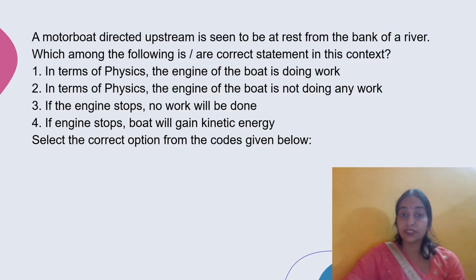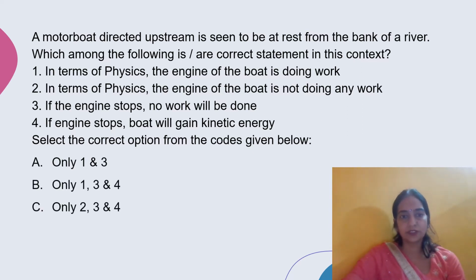In terms of physics, the engine of the boat is not doing any work. 3. If the engine is stopped, no work will be done. 4. If the engine is stopped, the boat will gain kinetic energy. Select the correct option from the given codes. Only 1 and 2 are correct. Only 1, 3 and 4 are correct. Only 2, 3 and 4 are correct. Only 2 and 4 are correct.